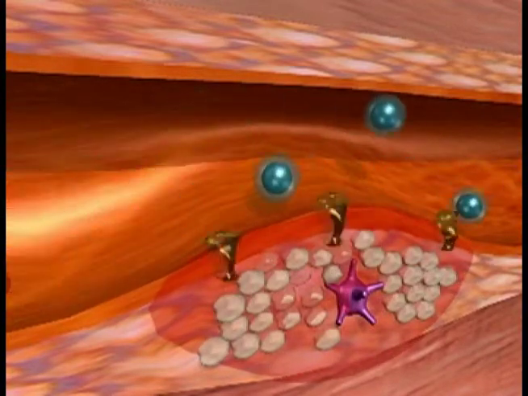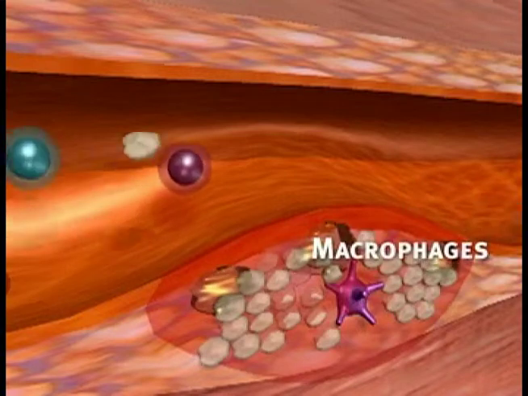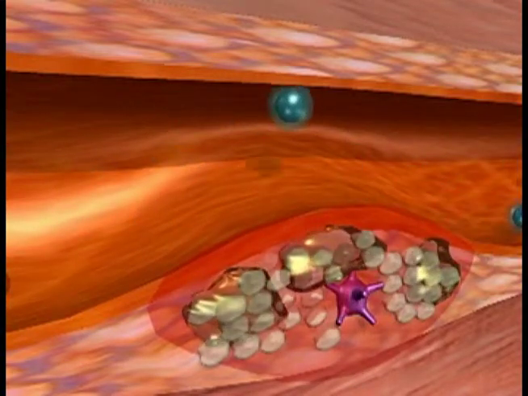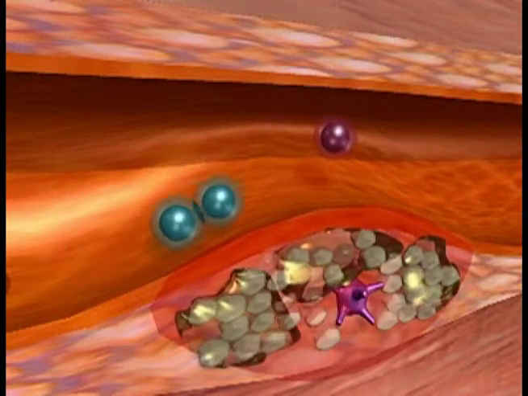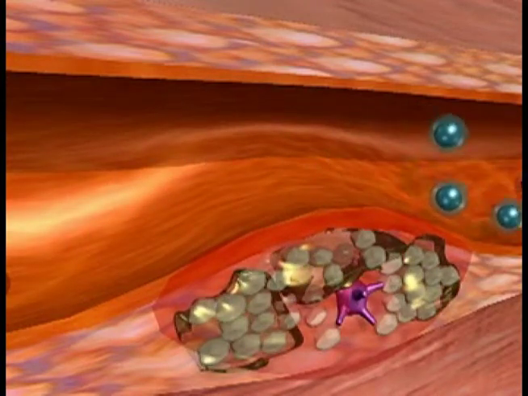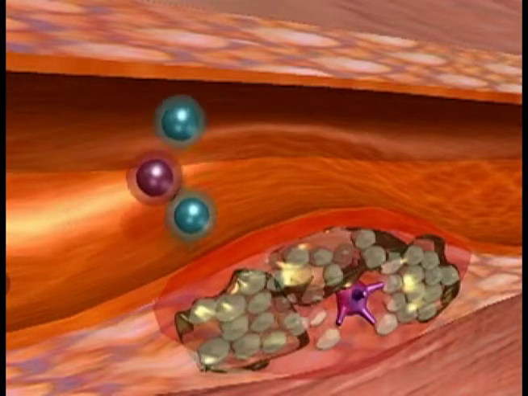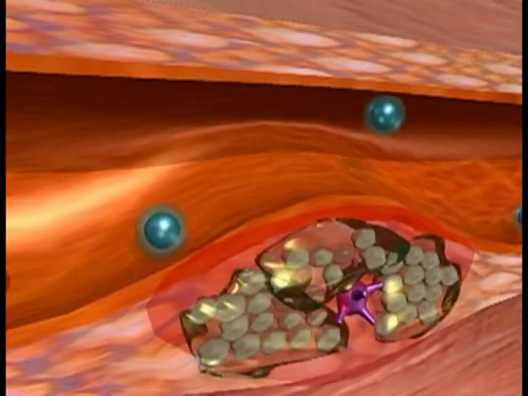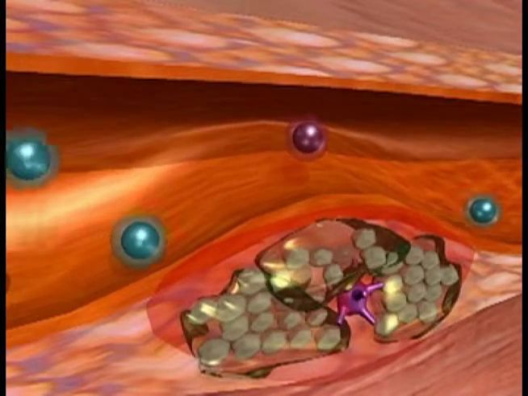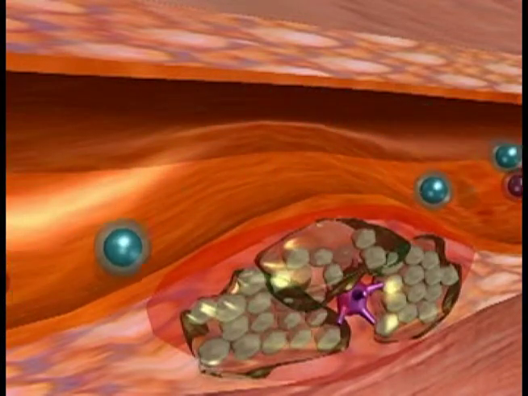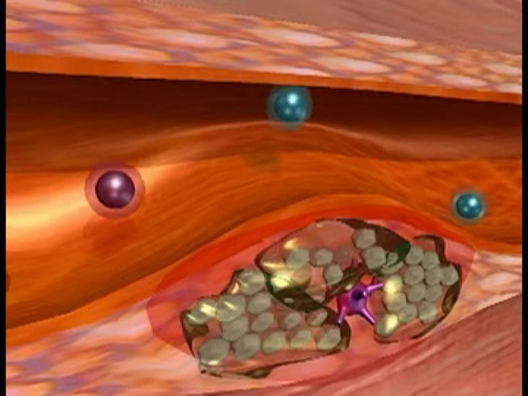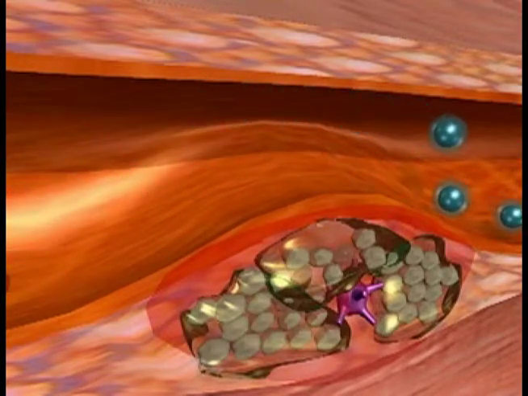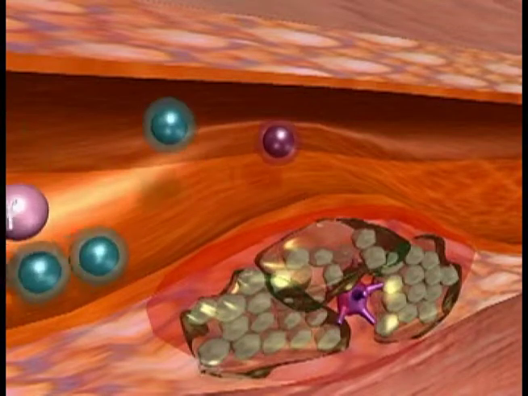The body responds by sending macrophages to clean out the oxidized LDL debris in the inflammation. As these macrophages engulf the oxidized LDL, they grow in size, causing further swelling. In attempting to clear out the oxidized LDL, these macrophages actually aggravate the condition, making a bad situation even worse. Meanwhile, if the body's immune cells haven't been sensitized to these bacteria and viruses, they go unknowingly on their way, unaware of the growing problem in the arterial wall.